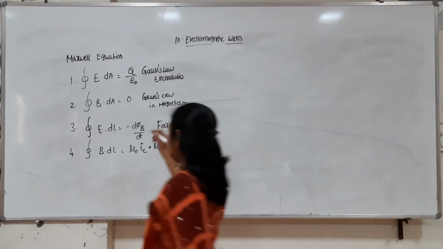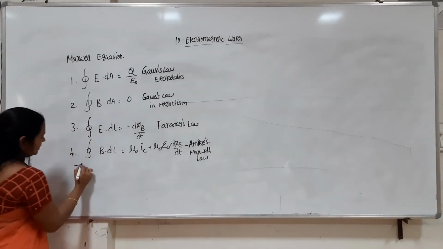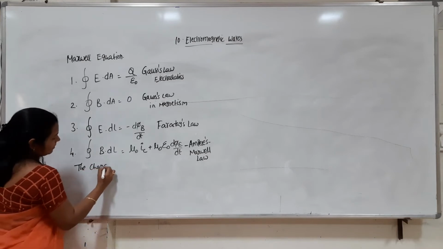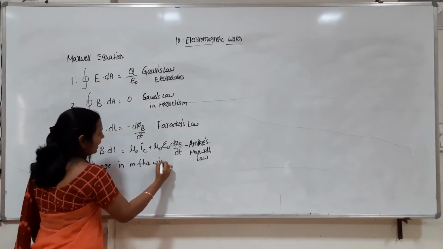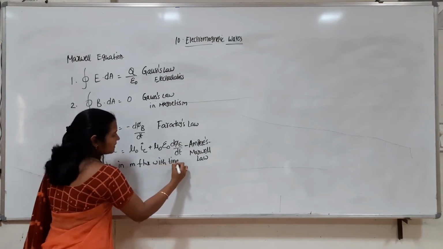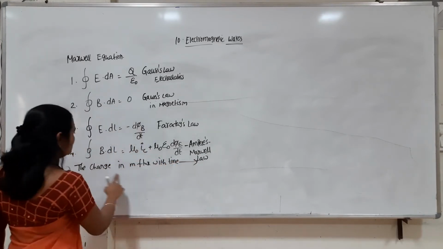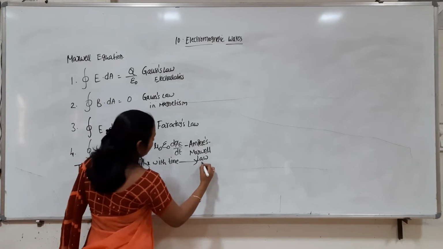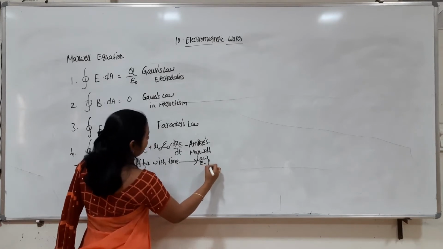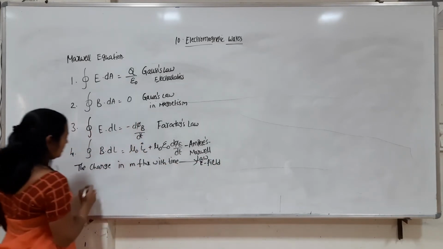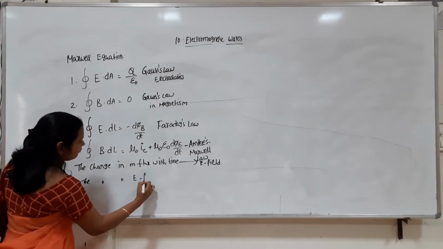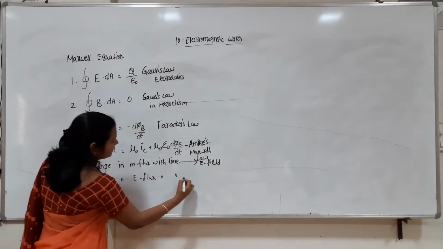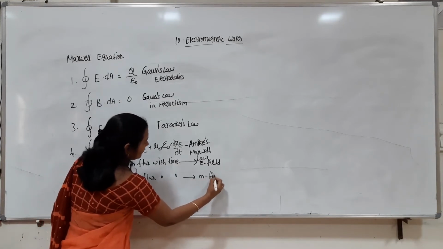So we can say that the change in magnetic flux with time, nothing but Faraday's law, gives rise to the electric field, and similarly the change in electric flux with time gives rise to the magnetic field.